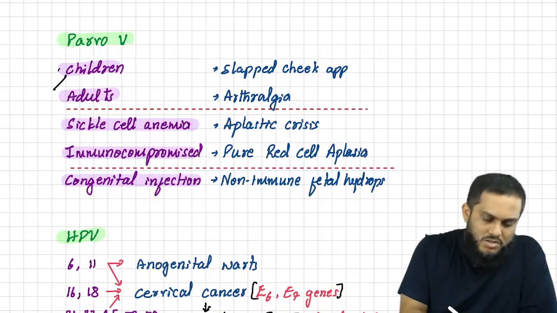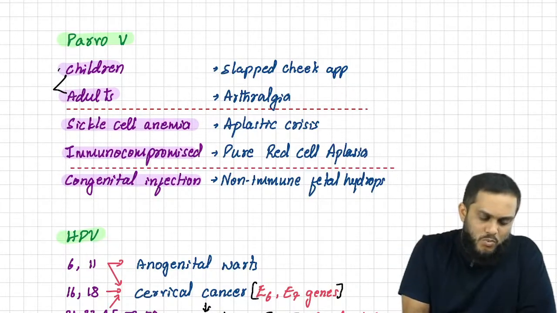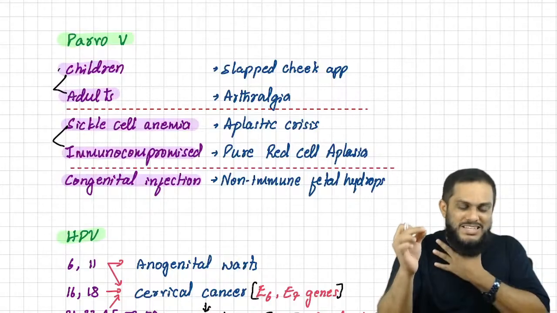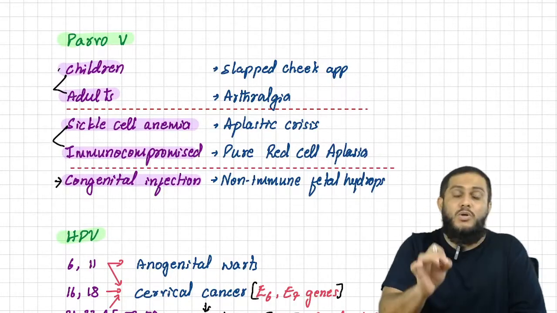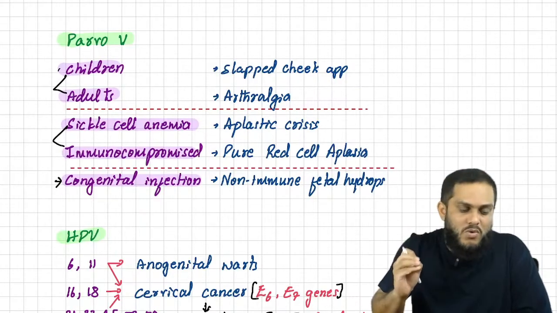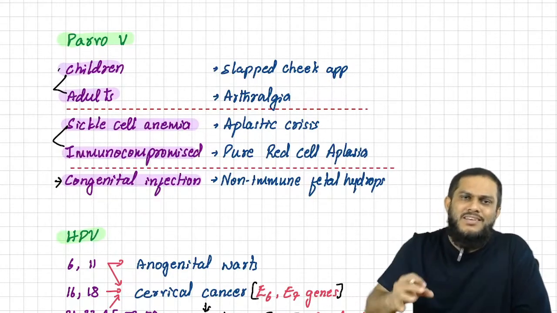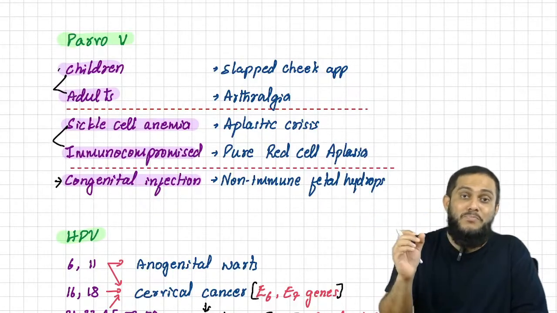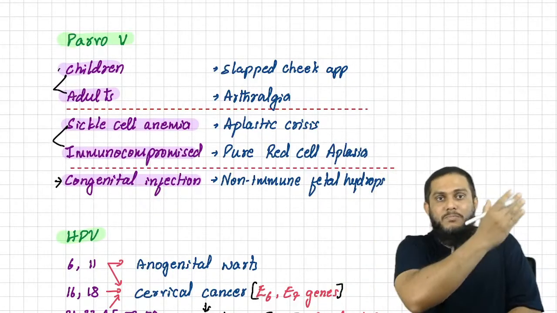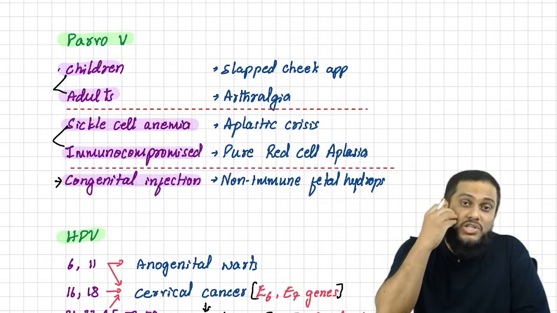First remember what it causes in children and adults. Then remember what it causes in patients suffering from sickle cell anemia, and in immunocompromised patients. Then you have to remember congenital infection. Parvovirus congenital infection, what is the manifestation? Parvovirus means the first thing students will tell is slapped cheek appearance. It looks like somebody has slapped the baby, because you see rashes on the cheeks of the baby.